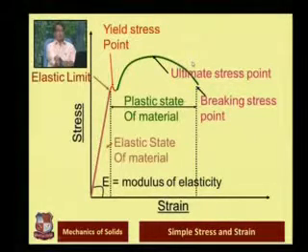This particular state is known as the plastic state of the material. So we have two clear states. One state is known as the elastic state of the material, and this particular state is known as the plastic state of the material. I hope you have understood the stress strain curve on a mild steel sample or elastic material. If it is a brittle material, then you won't get this sort of shape, but it will simply break. You will not find even the yield stress point.